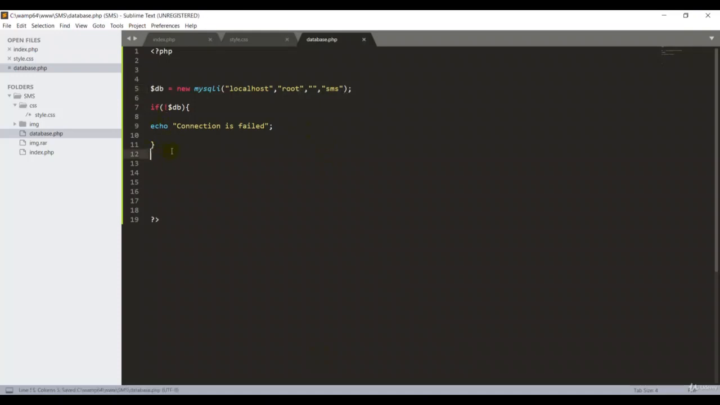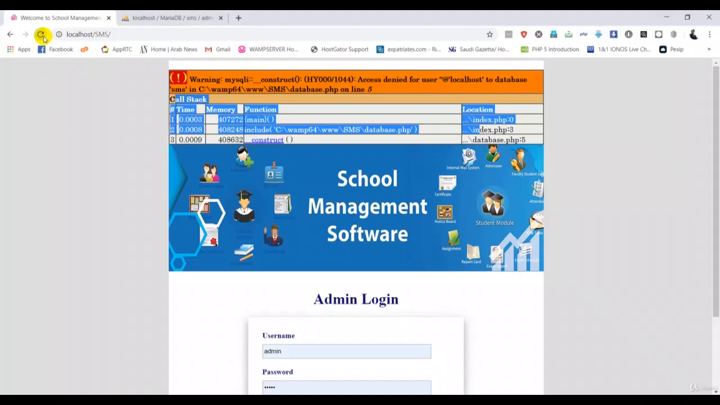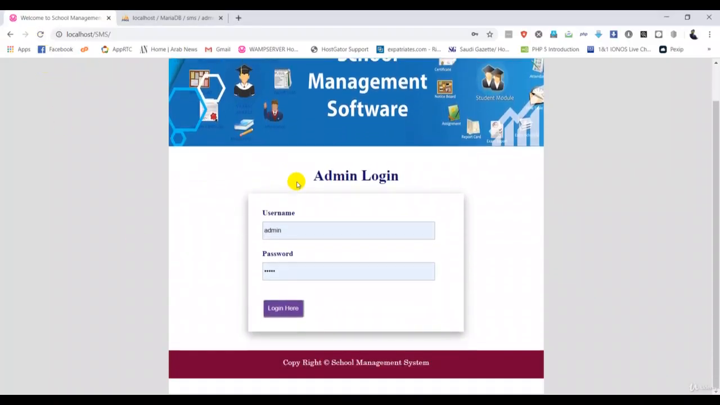Sometimes if you don't want this statement, you can remove it, so we'll not get any problems. So guys, here, see, okay. Now we have successfully connected our database to our system.